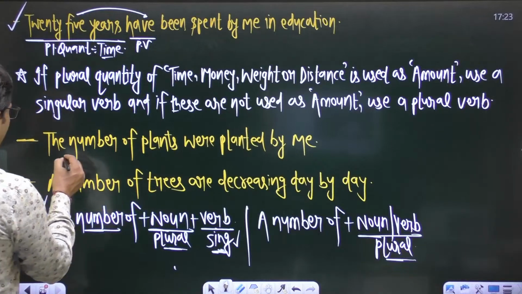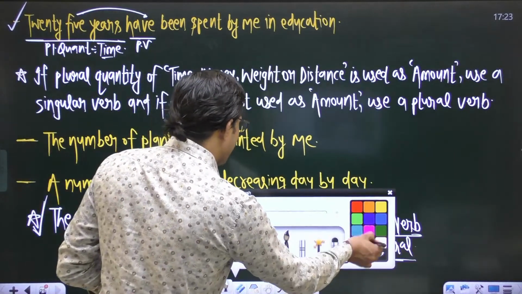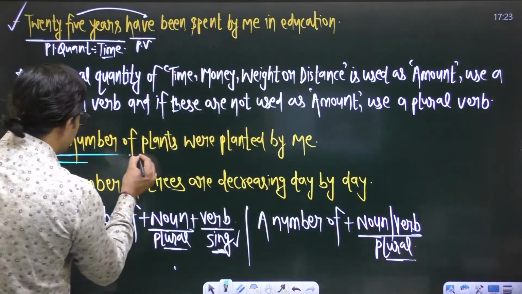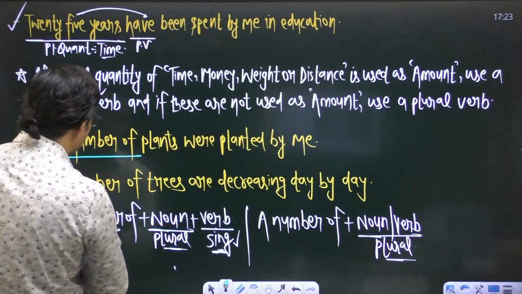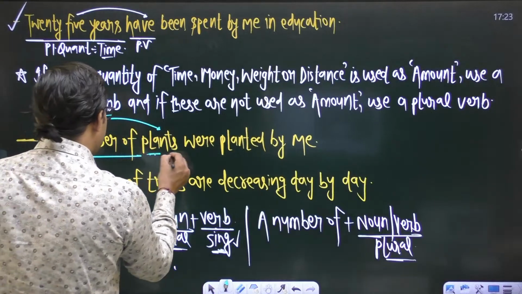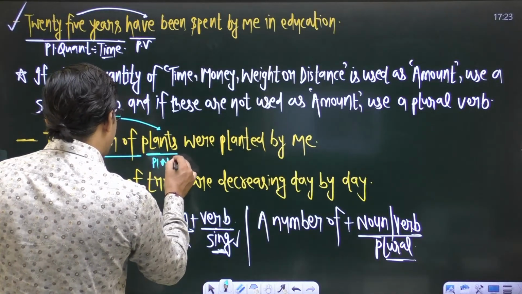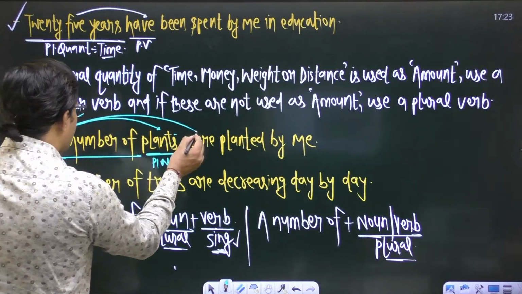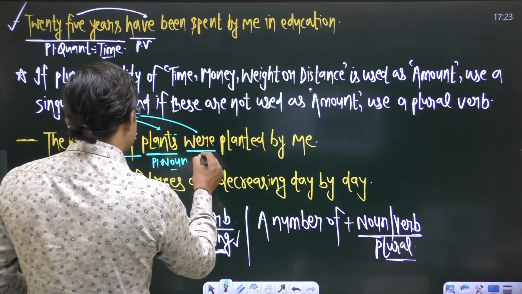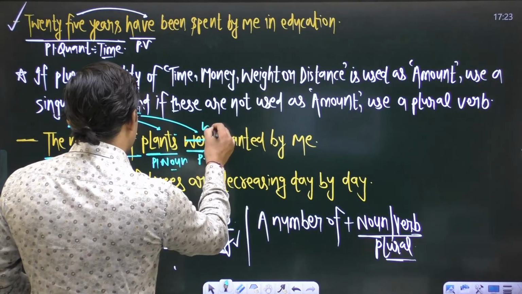So let's apply this concept. You have a phrase, the number of, and after the number of, we use a plural noun. We have a plural noun, plants. The verb must be singular. To make this verb singular, replace were with was.